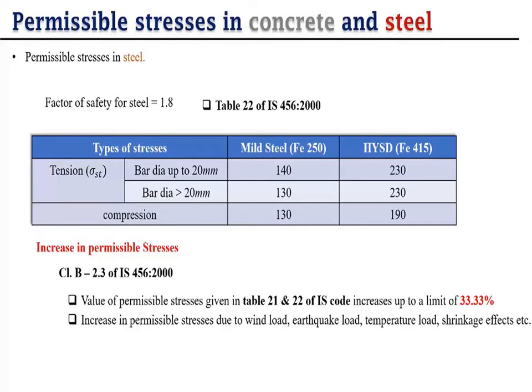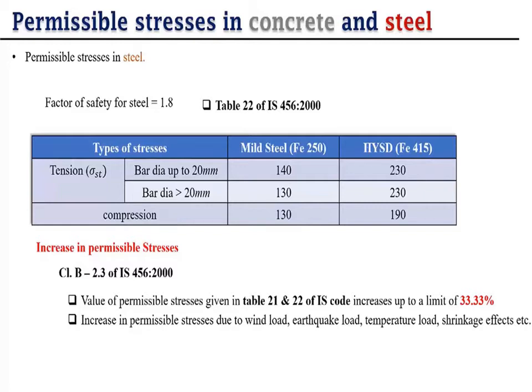Here are some permissible stress values for reinforcement also. If we have a bar up to 20 mm, then strength is 140 for mild steel and 230 for HYSD. This question can come in an interview or maybe as an MCQ. If asked directly the strength of a reinforcement of 20 mm bar in WSM is 230, because it varies in WSM and LSM, that's why here we call it WSM.